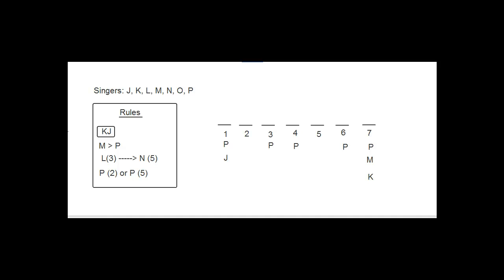If L is in third, then N is in fifth. So we find any situation where L is in third, which happens in answer choice E, and we check to see whether N is in fifth. In this case, N is in fourth. So E is out also because it violates that rule. And so we're down to A and C. Hopefully one of them is going to violate this rule that P has to be in second or fifth. A is okay because P is in fifth, but C is problematic because they put P in sixth. So we get rid of C and the answer is A. Hopefully there's nothing surprising to you in the way that I did that question.